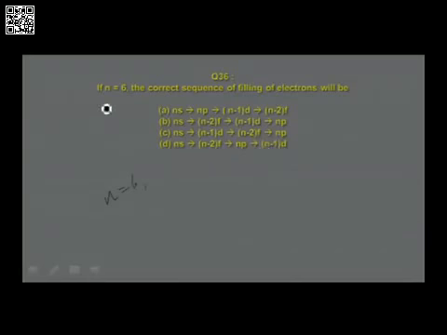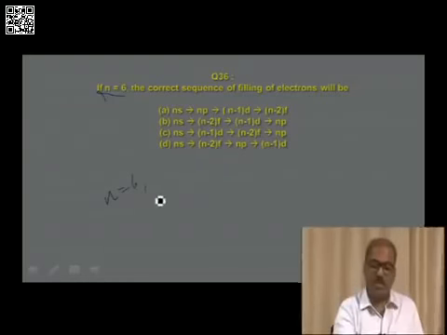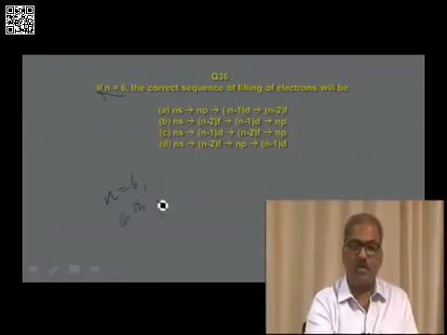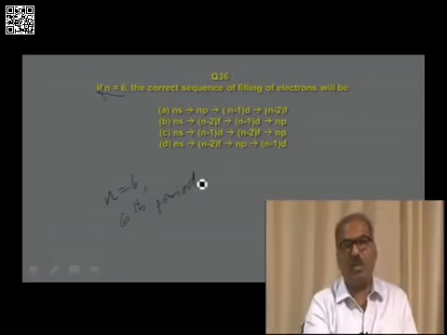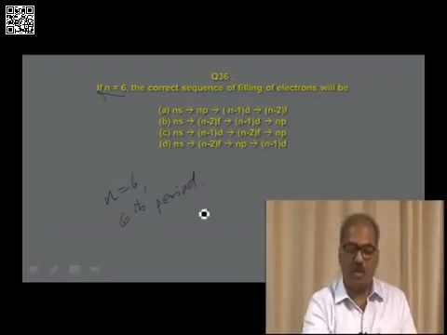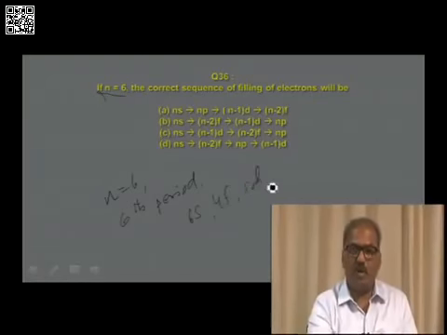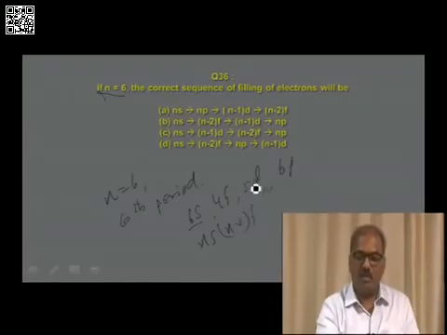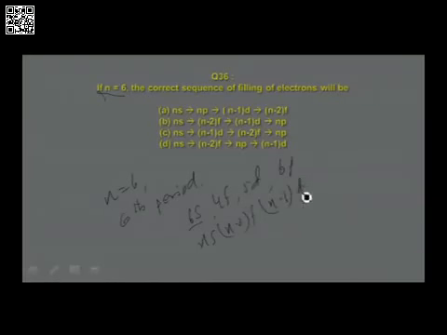If n is equal to 6, it means sixth period. So which are the orbitals filled up in the sixth period? You remember, in the sixth period, the orbital that is first filled up is 6s, followed by 4f, followed by 5d, followed by 6p. So if n is 6, that means ns, then n minus 2 f, then n minus 1 d, then np. Therefore, this order is found in option B.